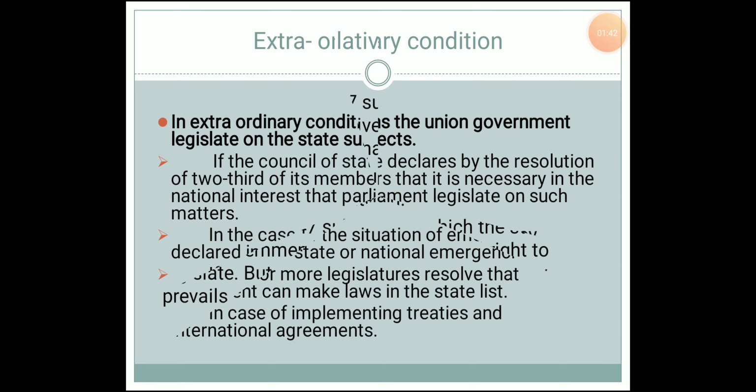And in case of an emergency, all the subjects which come under the state list will become the right of the union government, and they will be able to legislate on all the subjects under the state list.